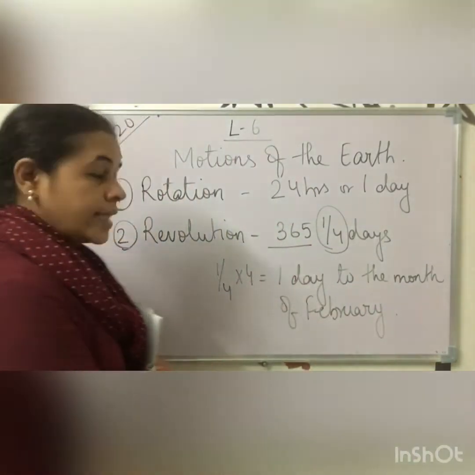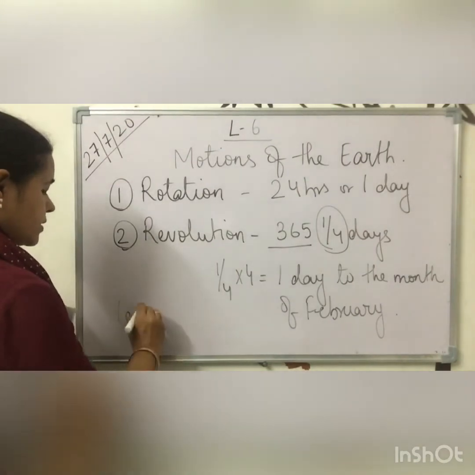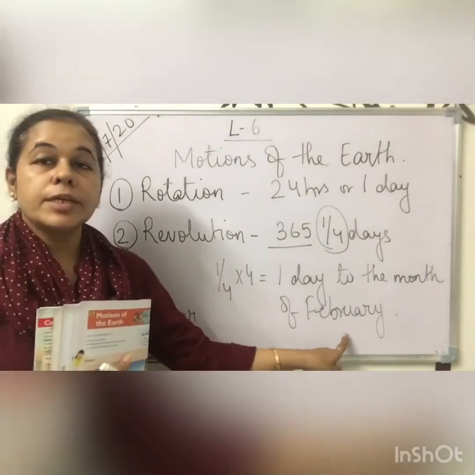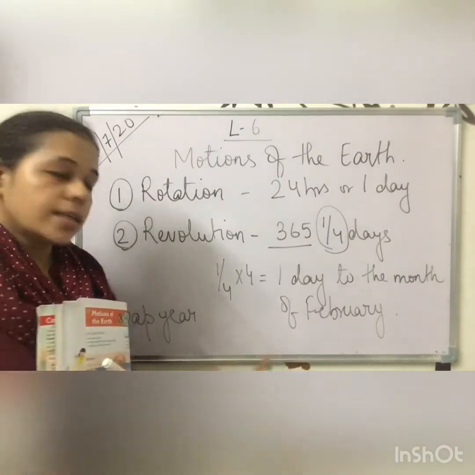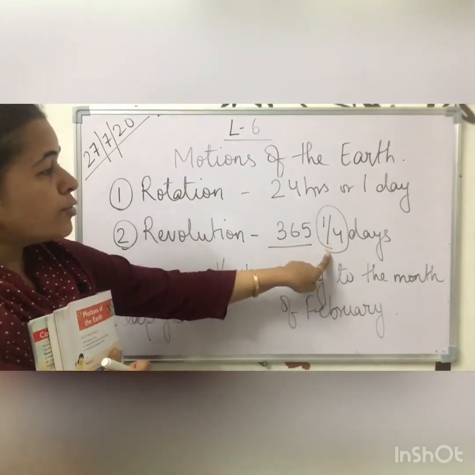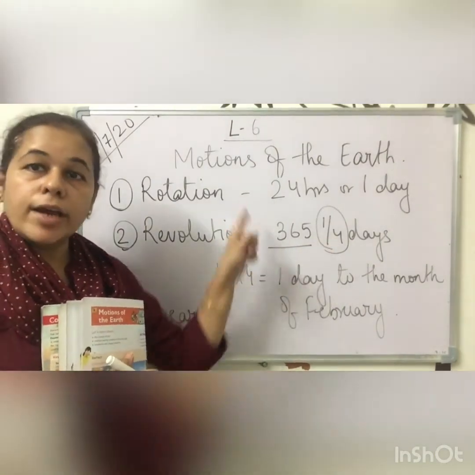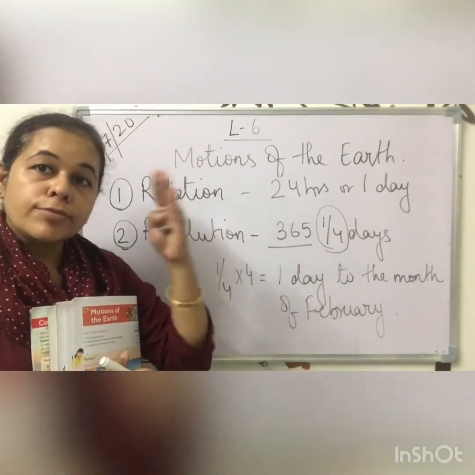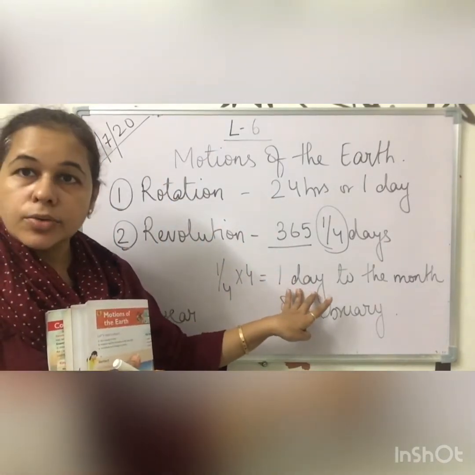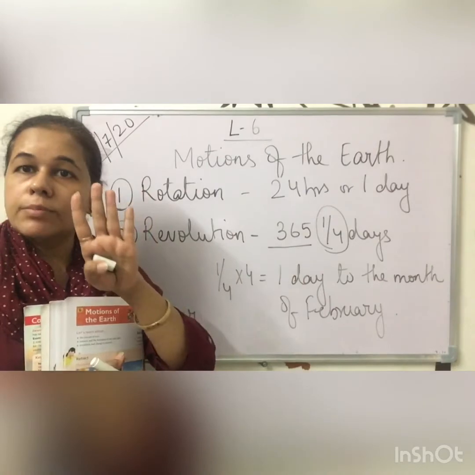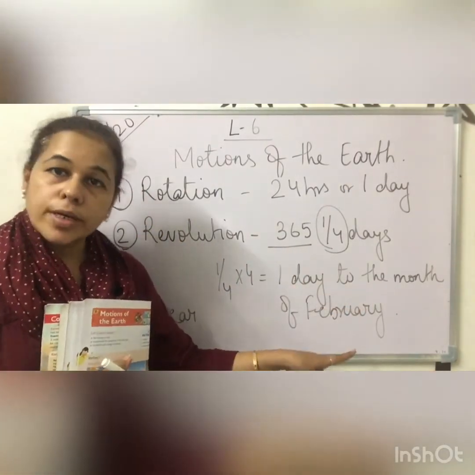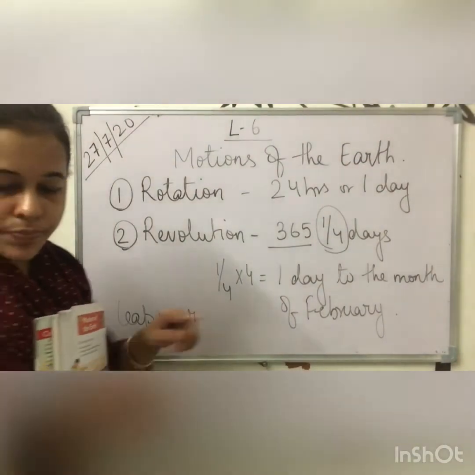That year is called a leap year. When February has 29 days, that is a leap year. And that one extra day comes from where? 1/4 day every year is saved, and every 4th year those saved quarters are calculated as 1 day, which is added to February.